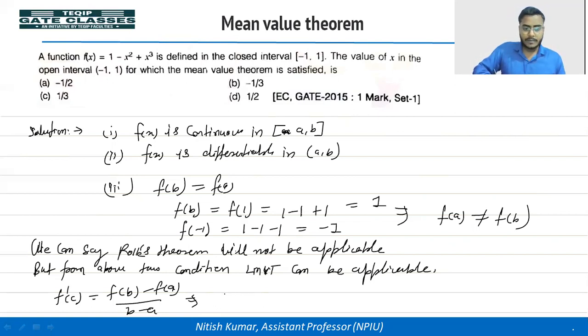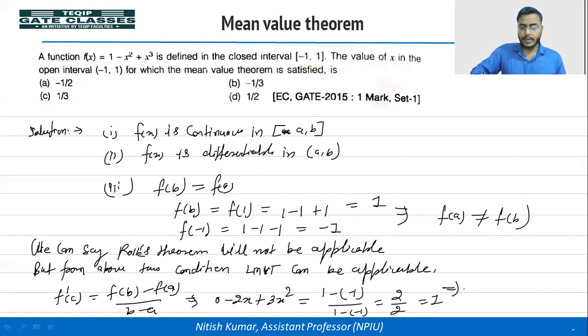Do the differentiation. So we are getting 0 minus 2x plus 3x squared. Then we can put the values of f(b), that is 1, minus f(a), that is minus 1, divided by b minus a, that is 1 minus minus 1, which is 2. 2 divided by 2, we are getting 1.